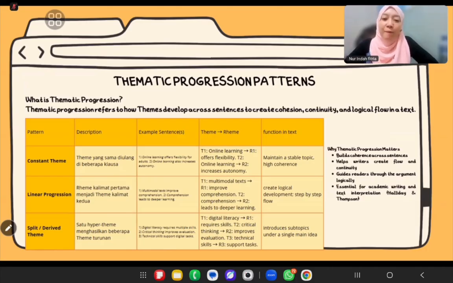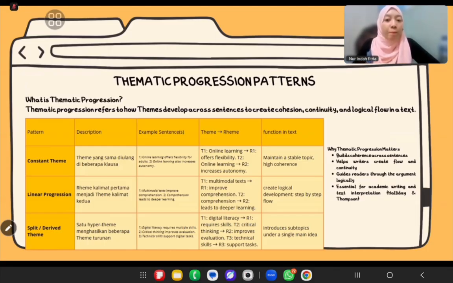For example, multimodal text improves comprehension. Then the next sentence starts with the rheme: this improved comprehension helps students learn deeper. So it's like a relay race. The idea develops step by step. This pattern creates a logical progression, very suitable for academic writing or arguments where you build reasoning gradually.